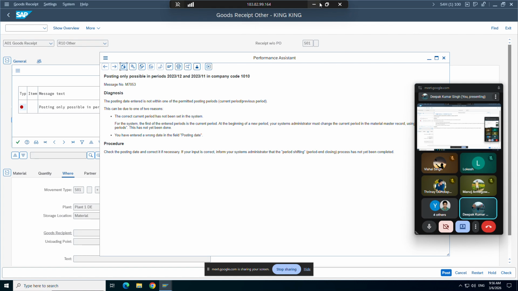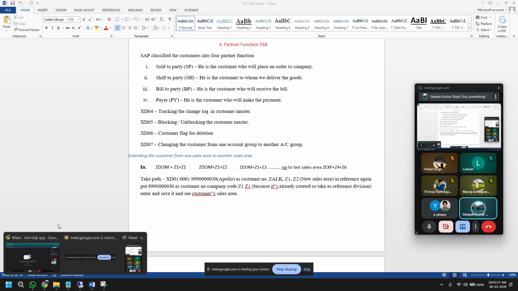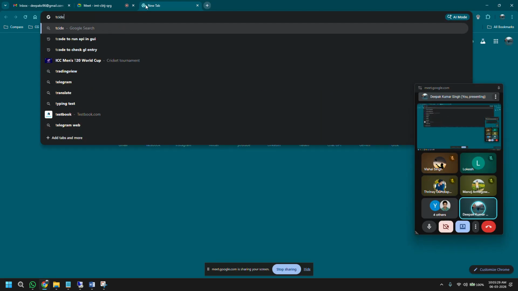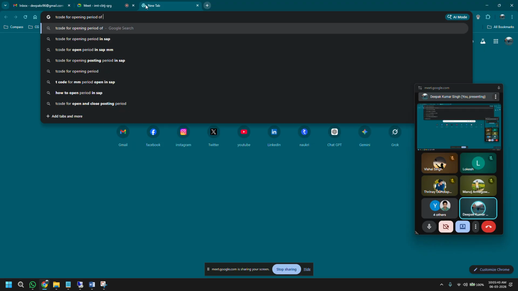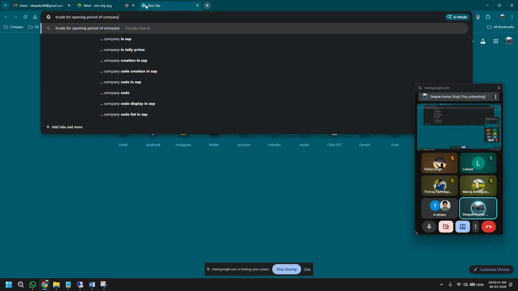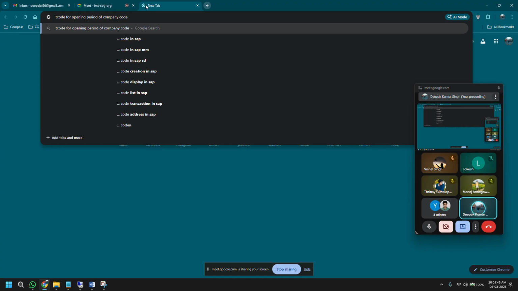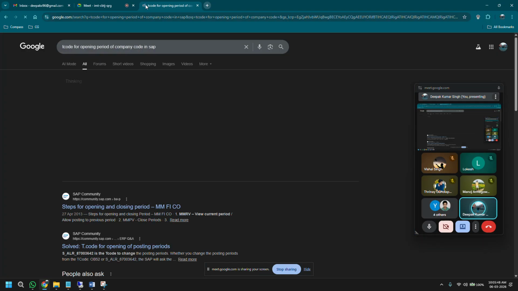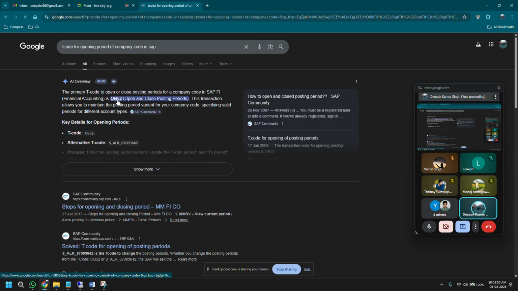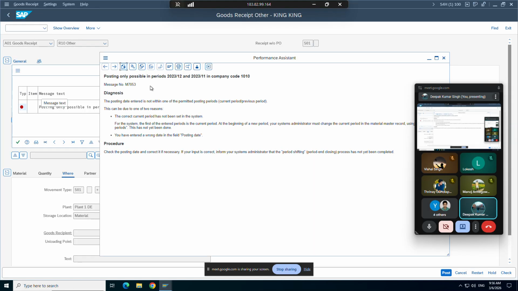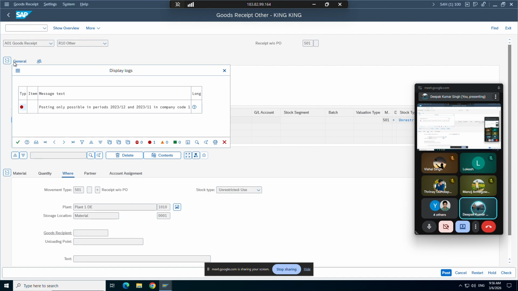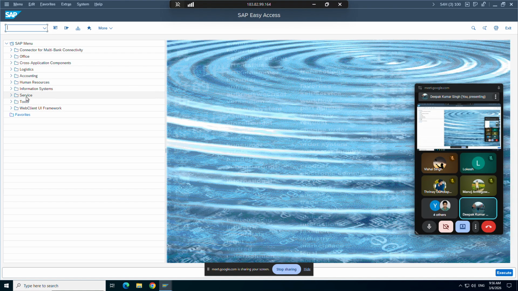Company code. Even I don't remember the T code. Let me go to the T code. Long back I did it for opening the period. Since we are trying to open the asset period, there are two places we have this: one at company code level and one at plant level. So it's OB52. Okay, let's go to OB52. This posting period will be taken care of by finance, and the plant posting period will be taken care of by MM people.